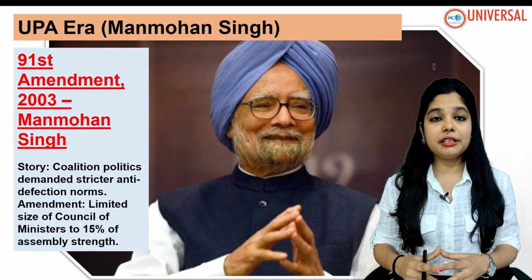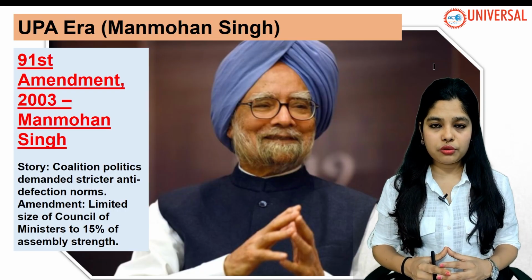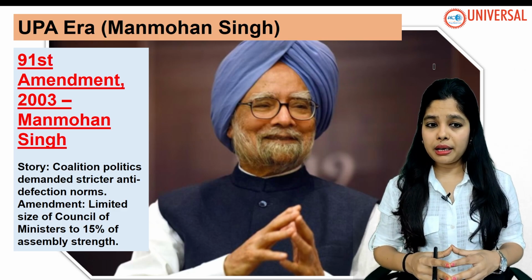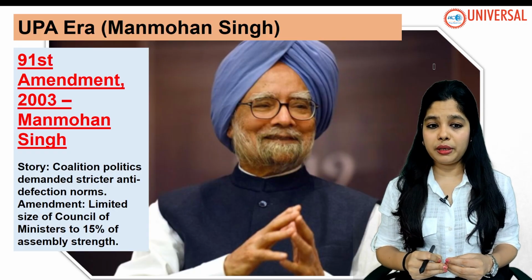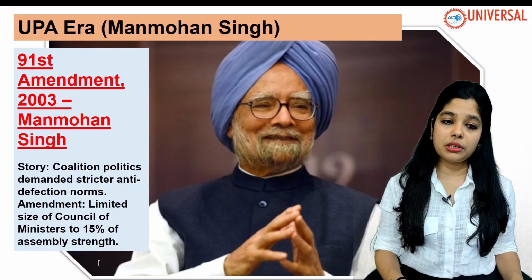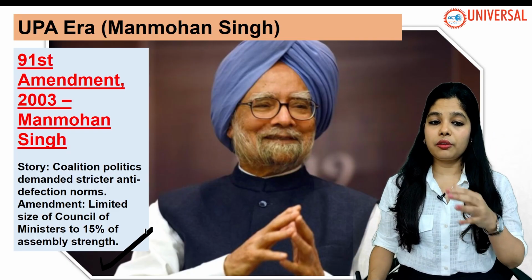Then under the regime of our respected Manmohan Singh, we have seen the 91st Amendment of 2003. What does it talk about? Coalition politics demanded stricter anti-defection norms, and it limited the size of the Council of Ministers to 15% of the assembly strength.